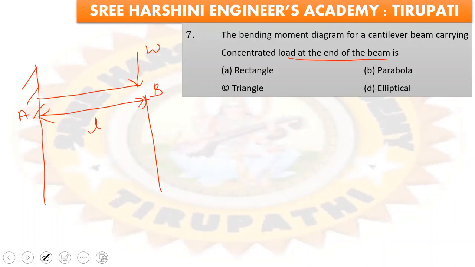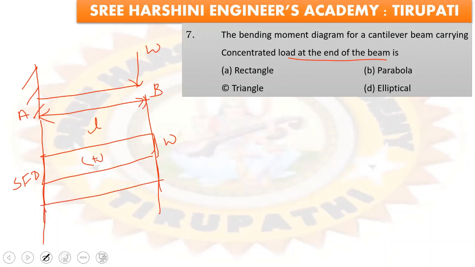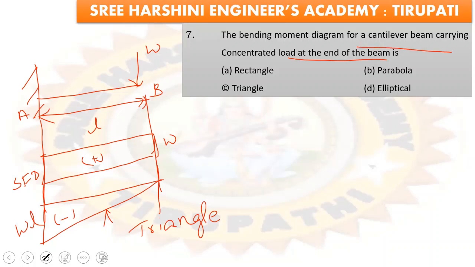For this type of beam, the shear force diagram is like this, a rectangular section. This is positive, and the maximum shear force is W. The cantilever beam is subjected to a point load at the free end, and the bending moment diagram looks like this. This is the negative bending moment diagram. The maximum bending moment is W into L, and the shape of this diagram is a triangle. So the bending moment diagram for a cantilever beam carrying a concentrated load at the end is option C.